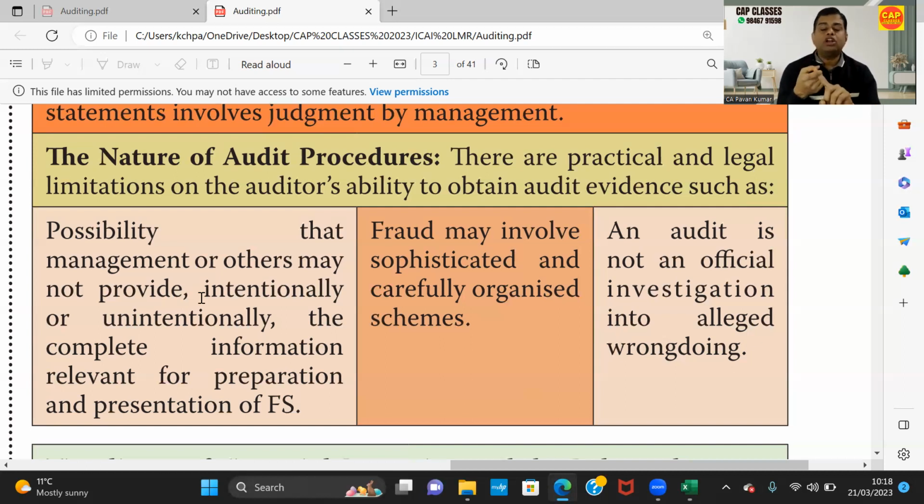Point number one, I'm an auditor, not an investigator. I cannot barge in, I cannot dodge, or I cannot break doors, and I cannot get evidence like that. I can only ask for evidence. Point number two, intentionally, if the management is not providing information, I cannot do anything.